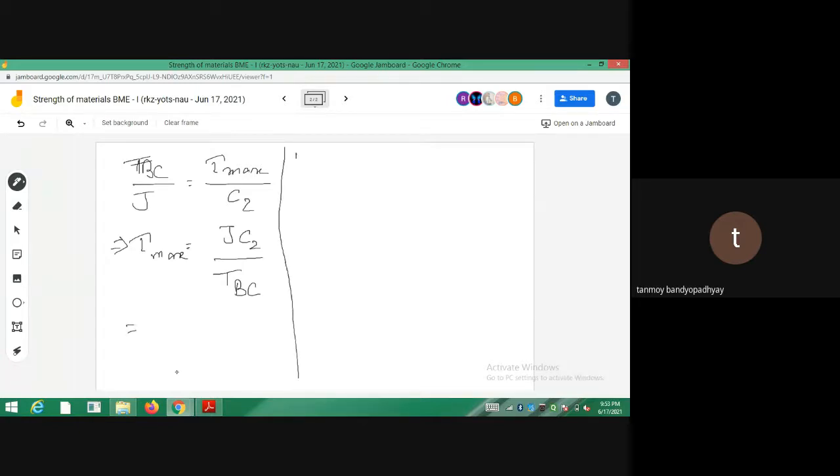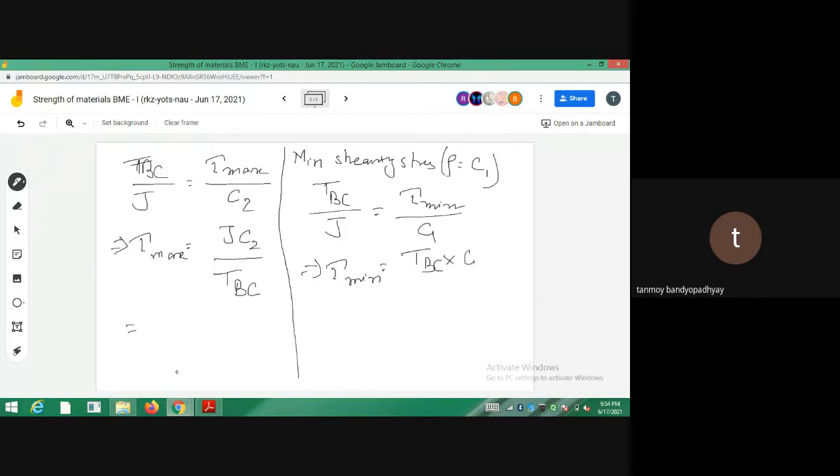Next, calculate the minimum shearing stress. Where will it occur? It will occur at rho equal to the inner radius, so rho is equal to C1. Similarly, write the same thing: TBC by J is equal to tau min divided by C1. From here you calculate tau min, so tau min will be equal to TBC into C1 divided by J.